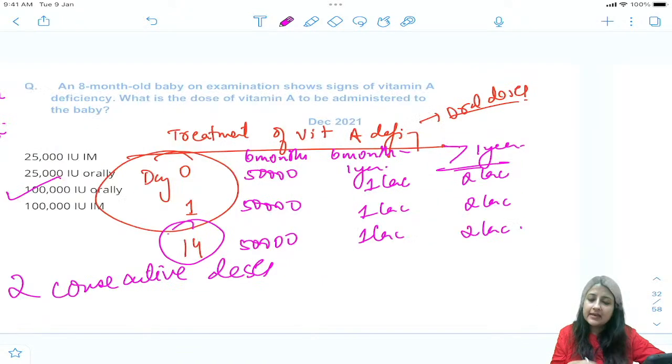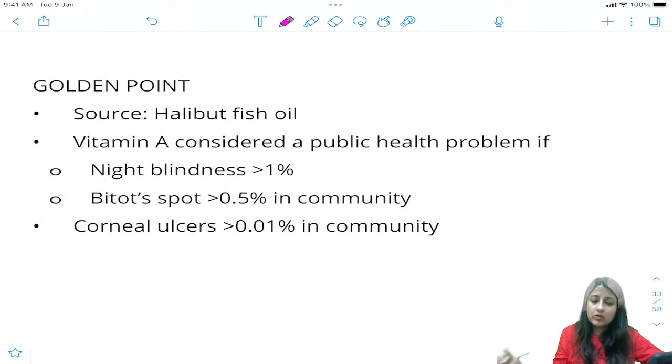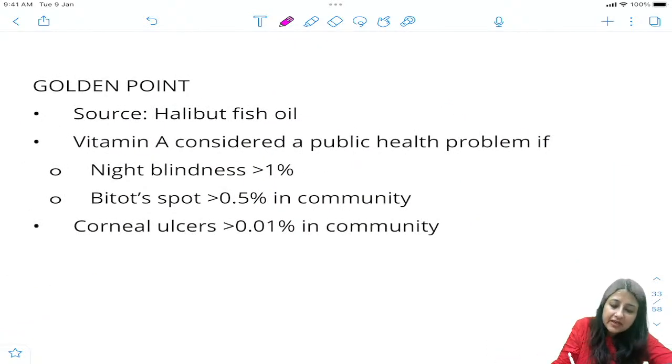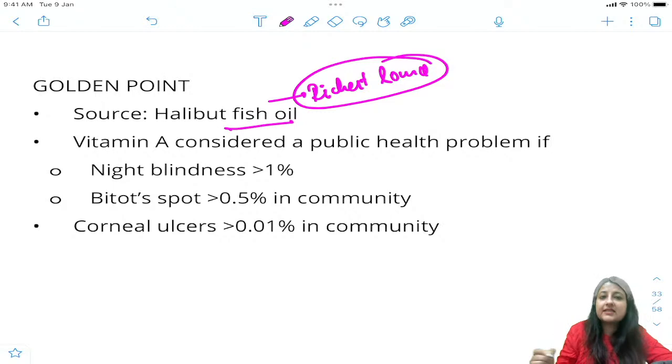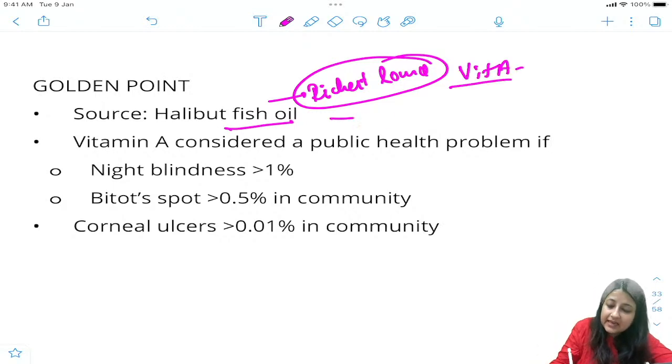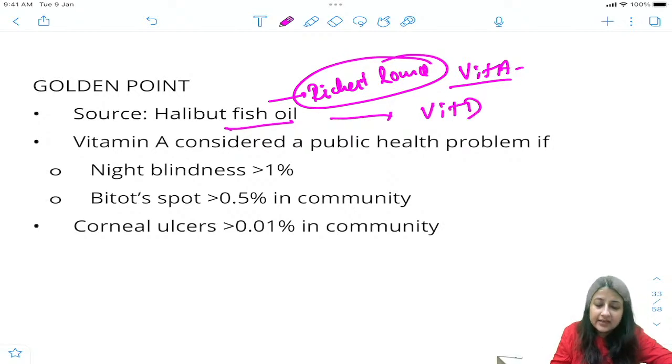All right, prevention you've already studied. Some golden points. Which is the richest source of vitamin A? The richest source is halibut fish. Halibut fish is the richest source of vitamin A. It is also the richest source of vitamin D.